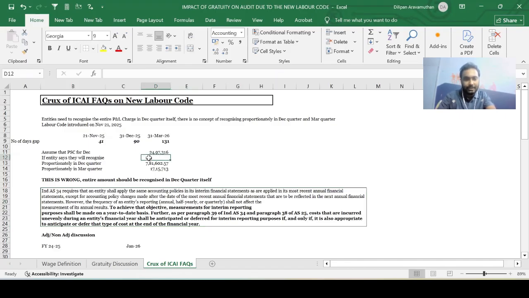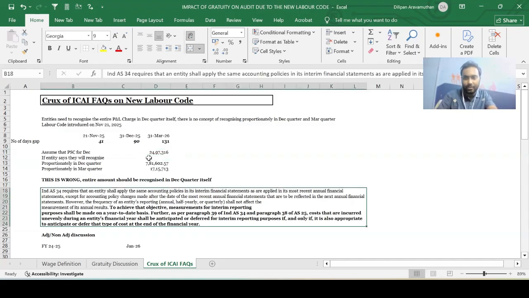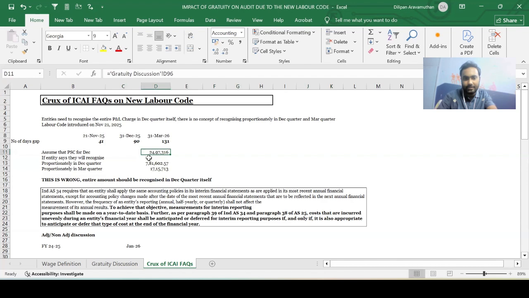For example, this 24,97,316 which we saw, we did that computation for March 31, 2026. But here, for example's sake, we are saying that it pertains to December. If we do the similar computation for December and get this number, that is what we are referring to here. So this point is saying: if your Ind AS 19 allows you to defer this 24,97,316 to the next financial year, beyond March 31, 2026?